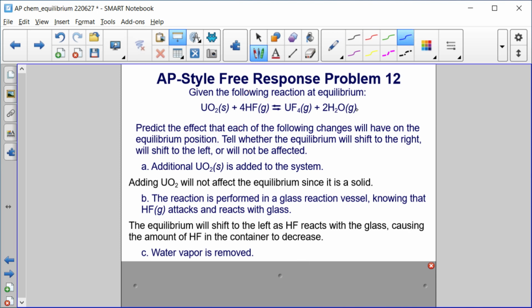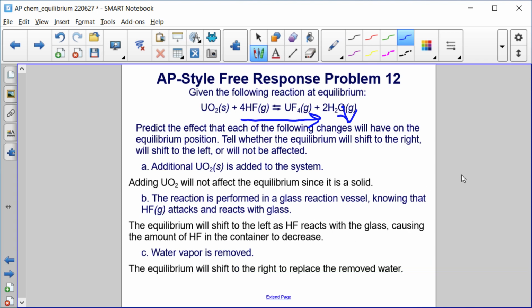C, water vapor is removed. So if I remove water vapor, what's going to happen to this amount? It's going to go down. And Le Chatelier's principle says if I remove some amount in some way, I've got to work to replace it. So I've got to shift the equilibrium to the right to replace that decrease in water vapor. The equilibrium will shift to the right to replace the removed water.